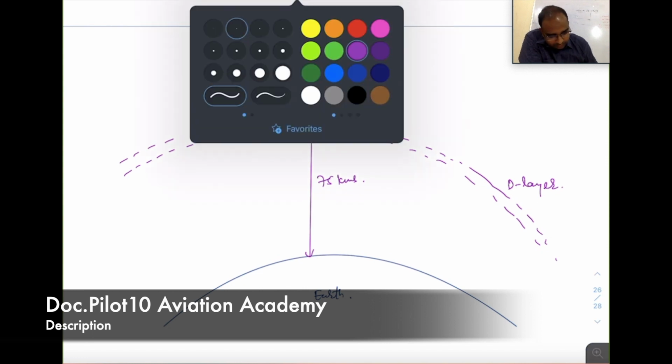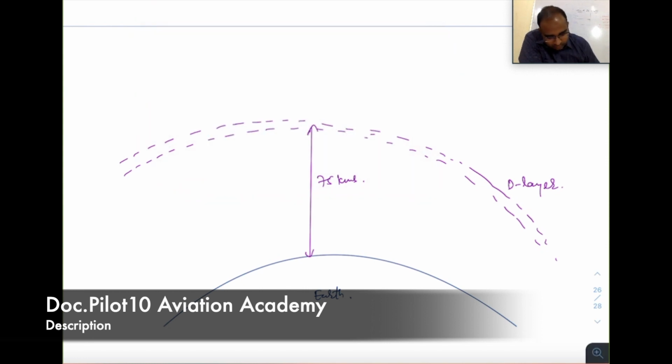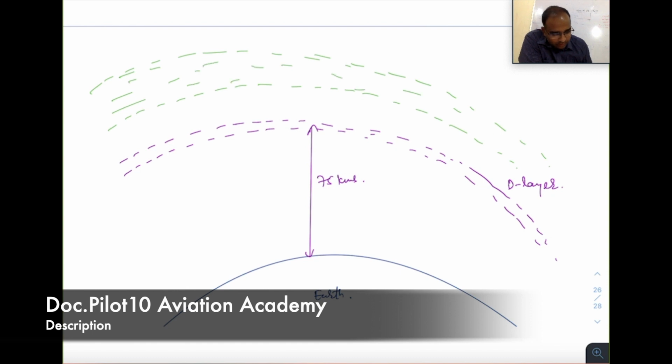Next layer is a bit thicker than this layer. This layer is called the E layer. It exists at a height of 125 kilometers.